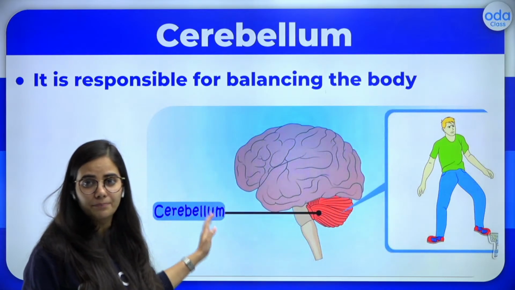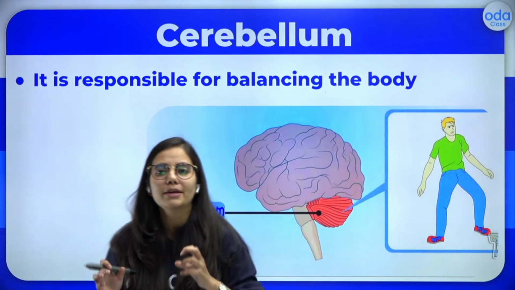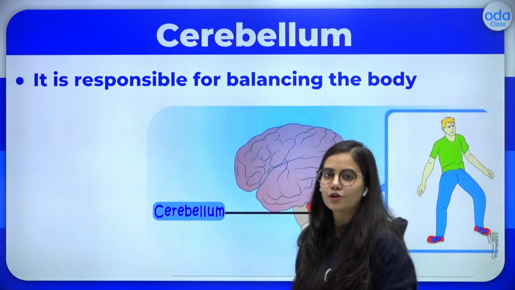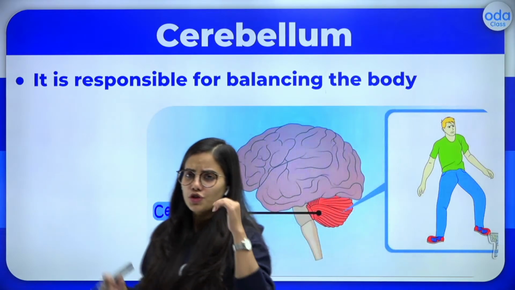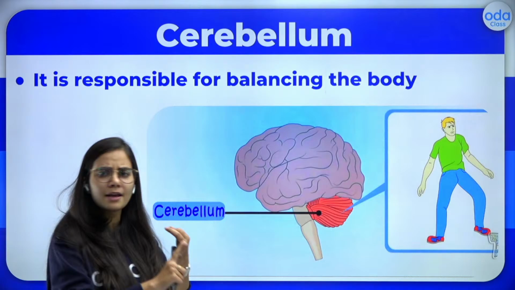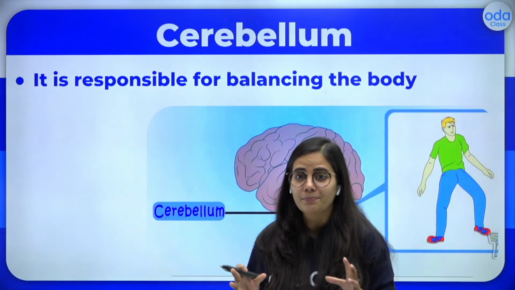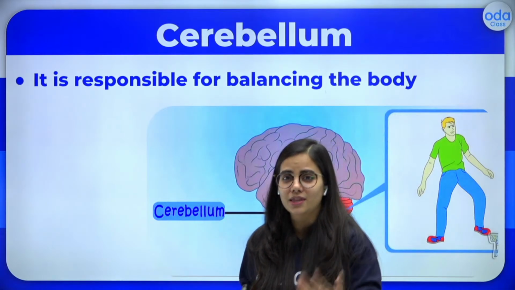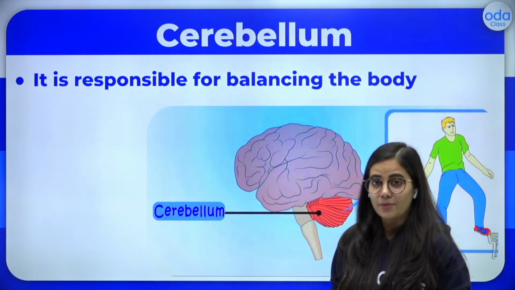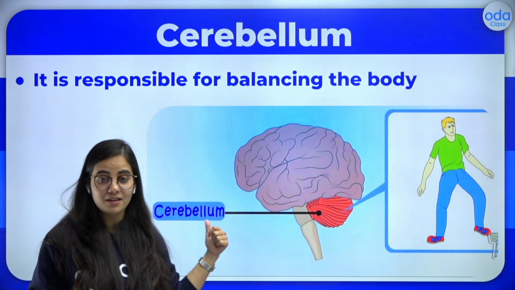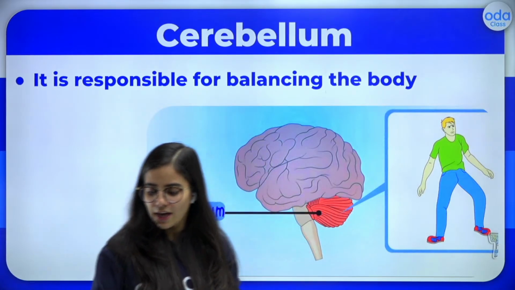That is cerebellum. The whole of your body movement and balancing of the body will be controlled by cerebellum. Your thinking, your reasoning, your memory related things, everything will be stored. If we talk about storage and thinking, then that will be cerebral hemisphere. But if we talk about balance and body movement, then it's cerebellum which helps us.